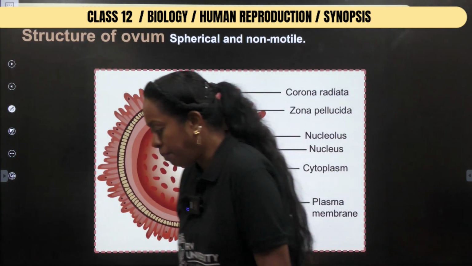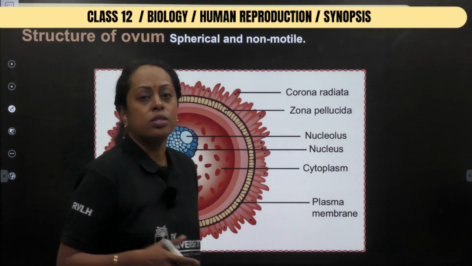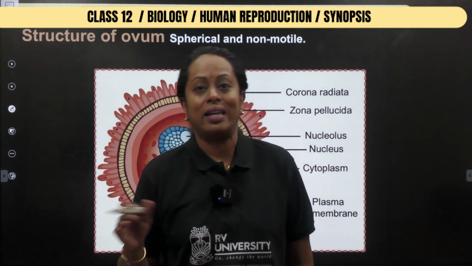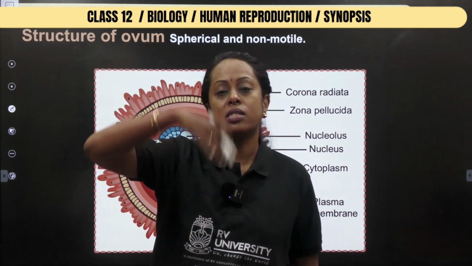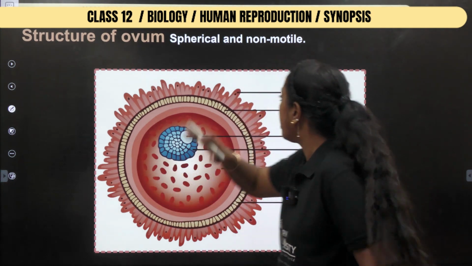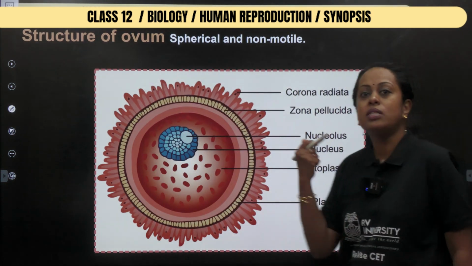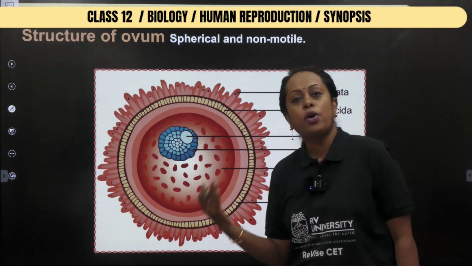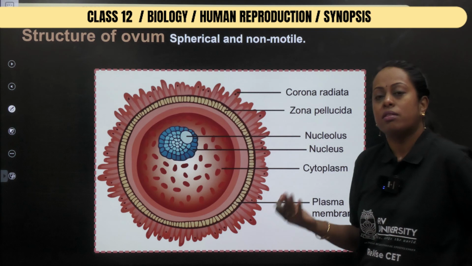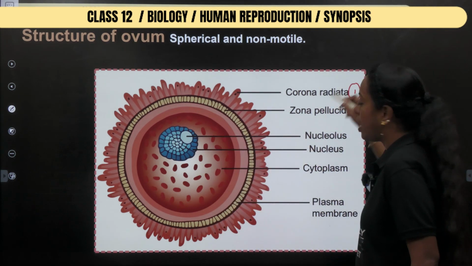And this particular image is very important because they will ask you what are the different layers of the ovum when compared to that of the sperm, or they may ask you to write the labeling inside to out or outside to inside. So if you check the outermost layer when the ovum is released during ovulation, that is exactly on the 14th day of a 28 day menstrual cycle, the first layer is called corona radiata.